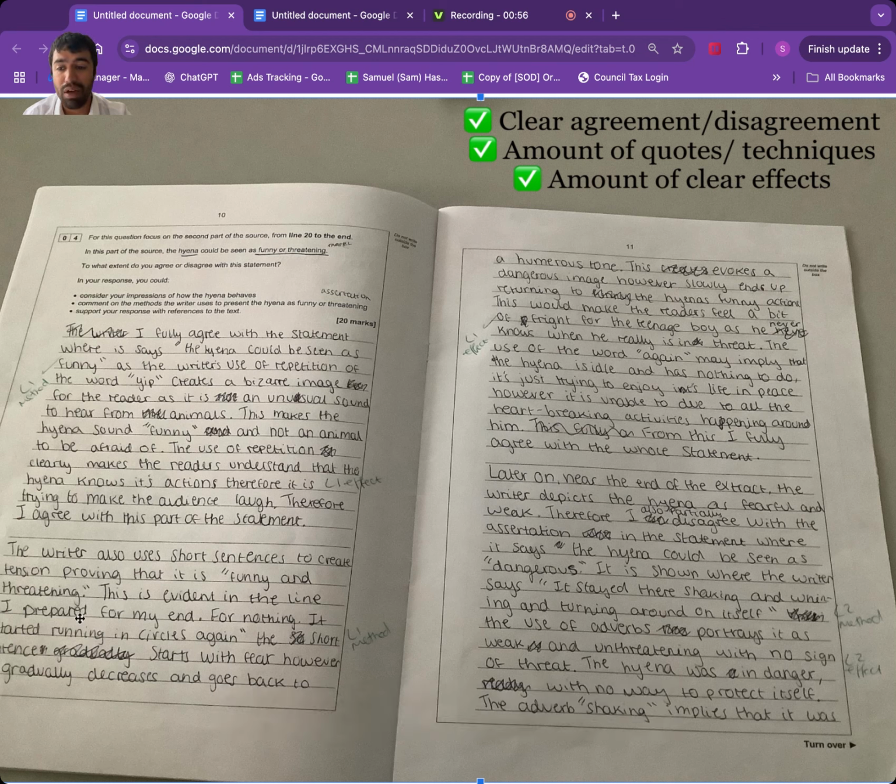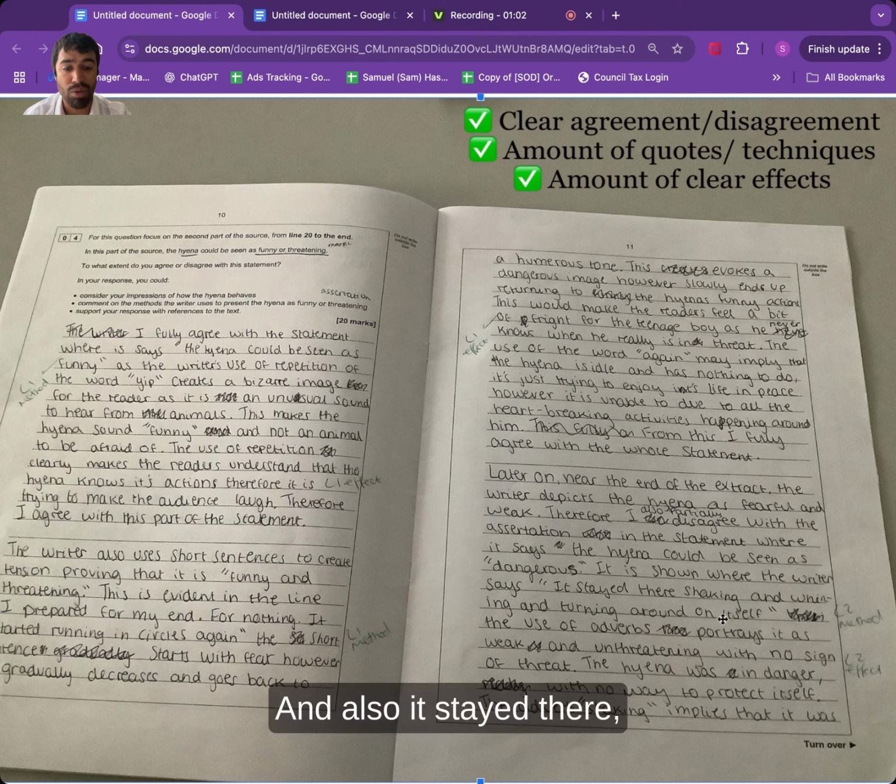This yip, I prepared for my end for nothing. It started running in circles again. And also, it stayed there shaking and whining and turning around on itself. So only 3 quotes. So I instructed her to add 2 more micro quotes, one to this paragraph and one